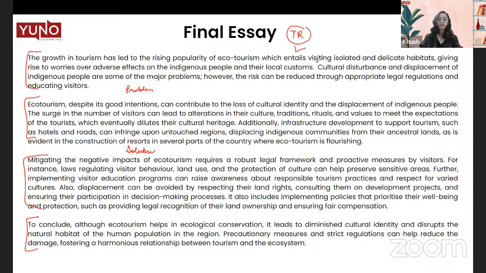Our essay is completely relevant to what they were asking about: the impact, not on the environment or anything else, but the impact on the communities itself. So the problems are completely in sync with the question. This is why I emphasized in the beginning: what is this impacting? Read the question 5 to 10 times if you have to, so you make sure that your essay is completely on track to what the examiner is asking you to do.